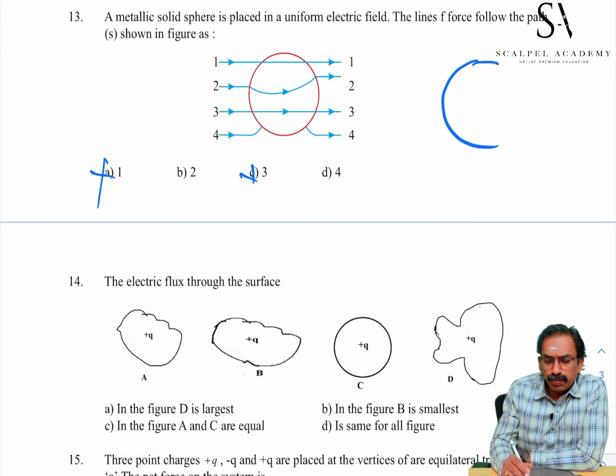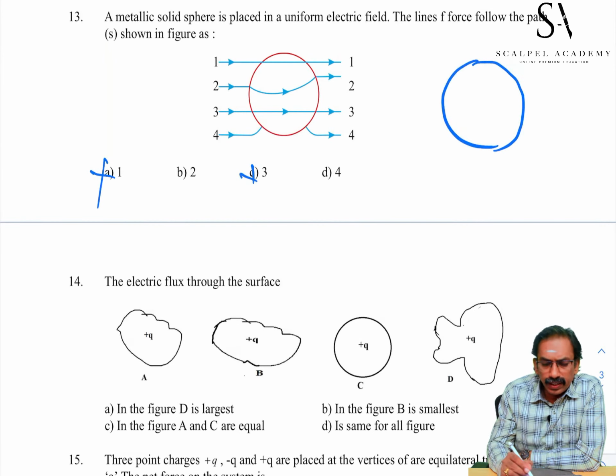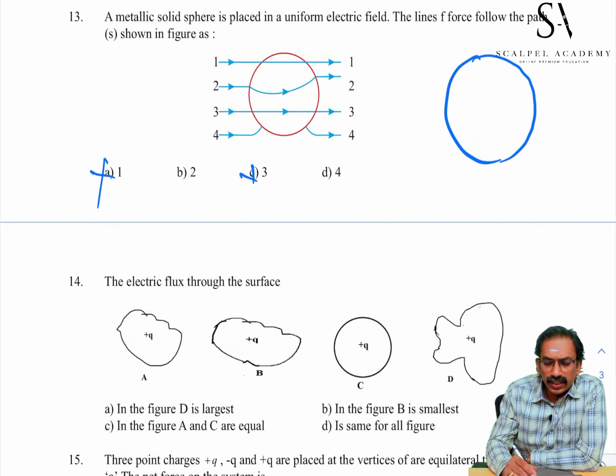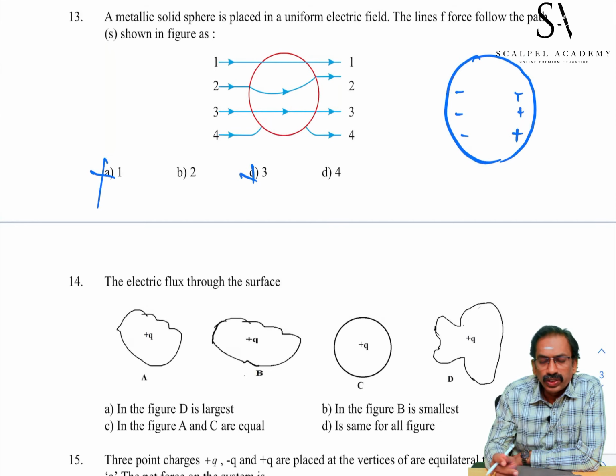If a sphere is placed in a uniform electric field, induction will take place, due to which polarization of charges occurs, and at the opposite ends of the sphere, charges are accumulated.